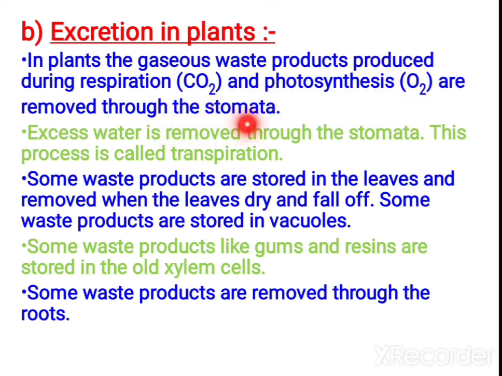Both are removed through stomata, and excess water is also removed through stomata by transpiration. Some waste products are stored in leaves, and the worn out leaves become dry and fall off. Some waste products are stored in vacuoles, and some like gums and resins are stored in old xylem cells. Some waste products are also removed through roots.